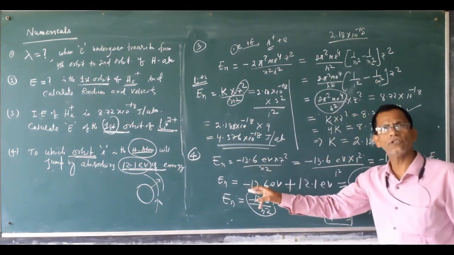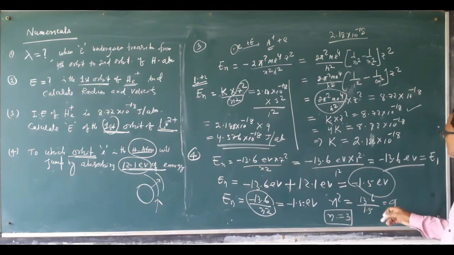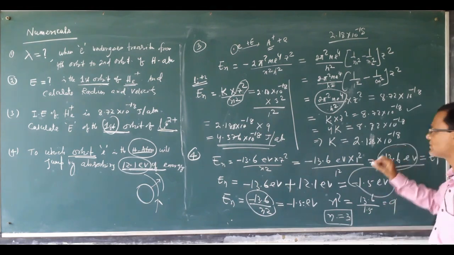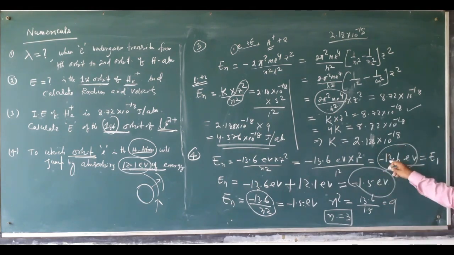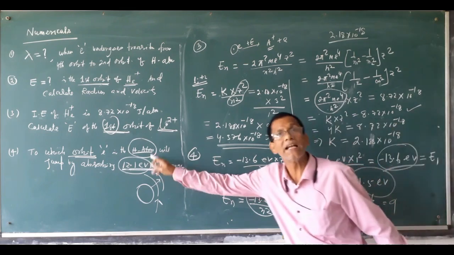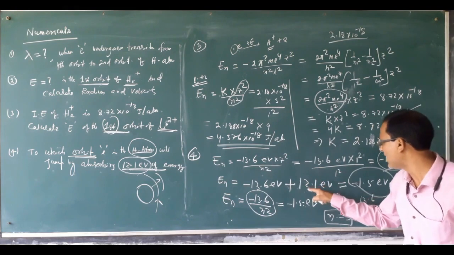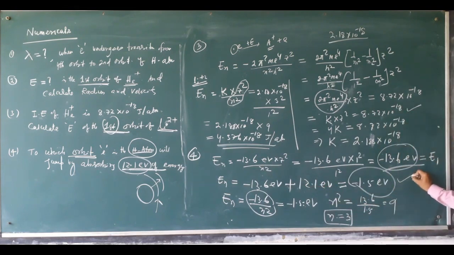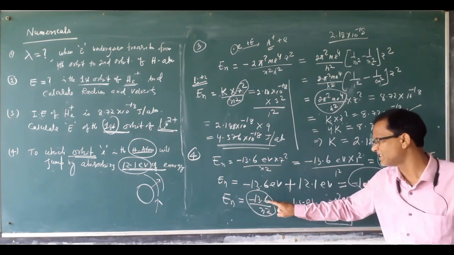We know the energy of the electron in the first orbit is this much. And if this much energy is absorbed, it will be added. So the energy of the electron after absorbing is this much. But we don't know what the nth orbit is. So as per the formula, minus 13.6 by n square.